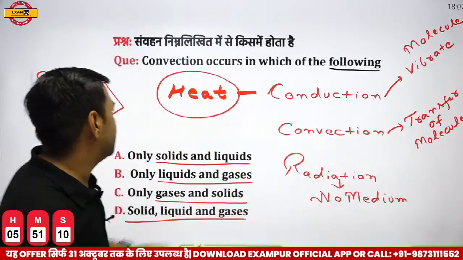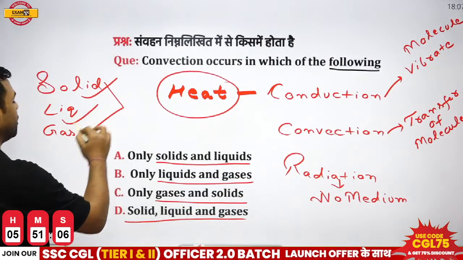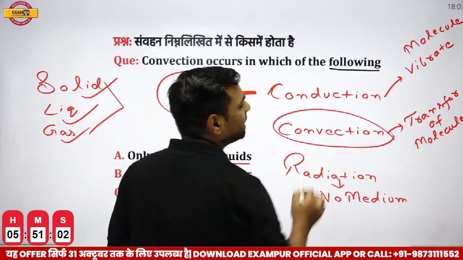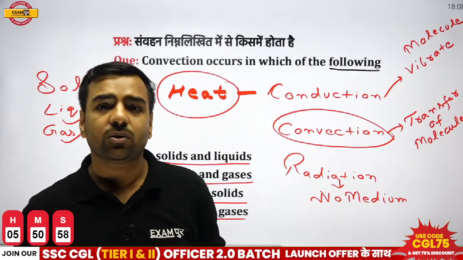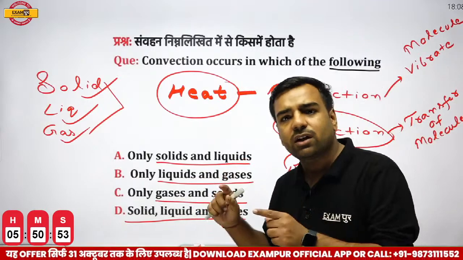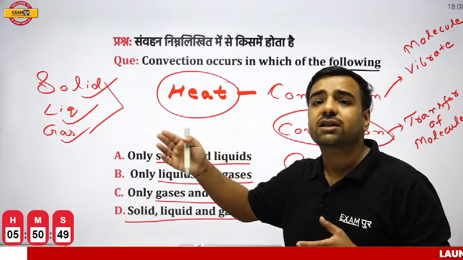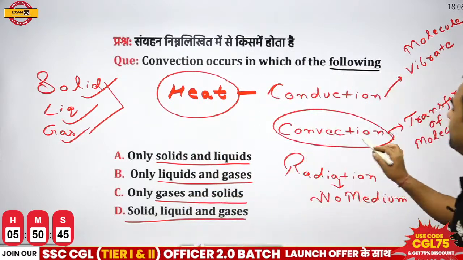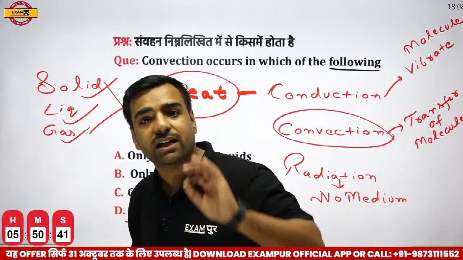So for conduction, solid is the best example, but it can even occur in liquid and gases. But just think about convection. In convection, there is transfer of molecules. Now just think of the scenario. If I talk about solid, will this particular molecule be able to transfer? No, obviously not. So convection can never occur in solids.